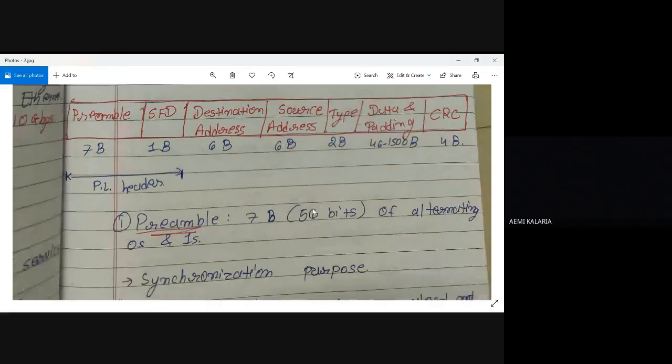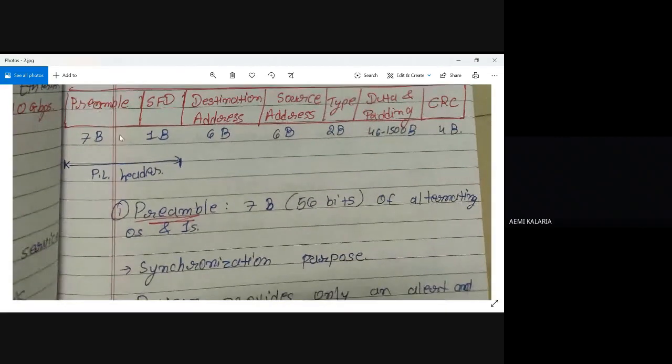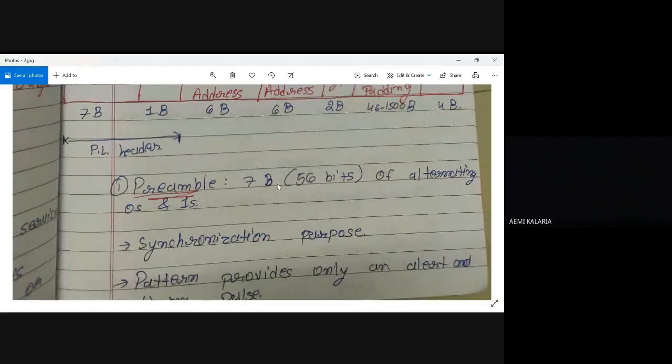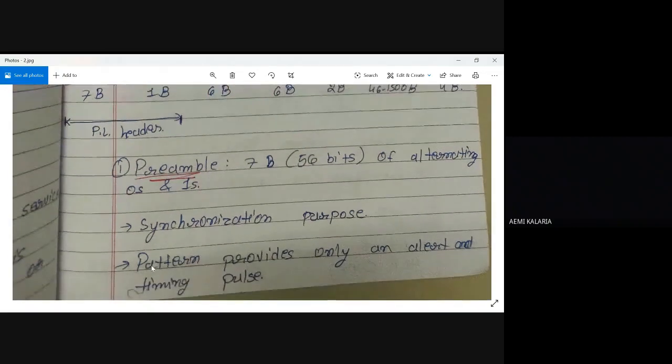Likewise, I mentioned that preamble and SFD are part of the physical layer header, and from destination address the data link layer starts, right? So the size of preamble is 7 bytes, or I can say 56 bits, and it is alternating zeros and ones. First of all, why is it used? It is used for synchronization purposes between sender and receiver. So it will provide some pattern, an alert and timing pulses, whenever sender and receiver want to synchronize.